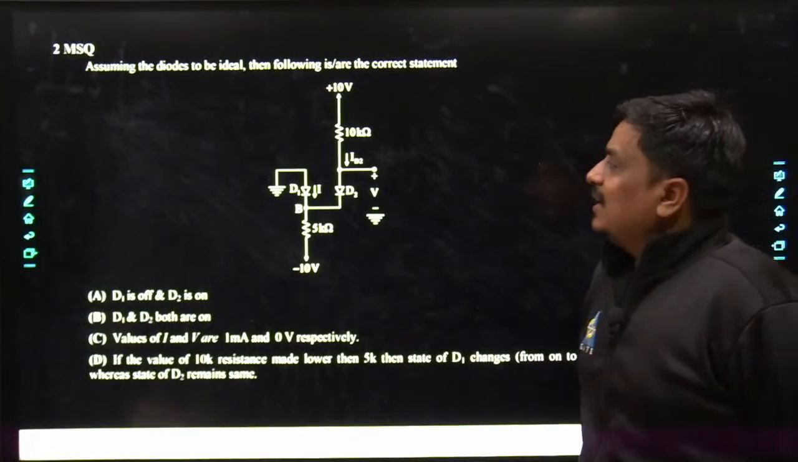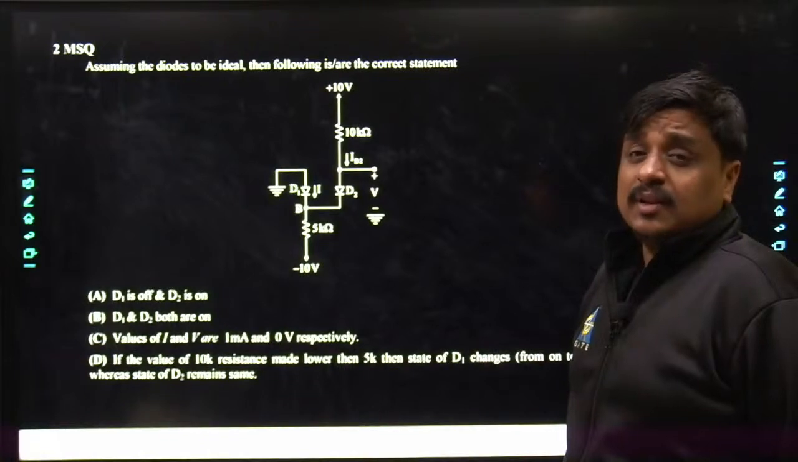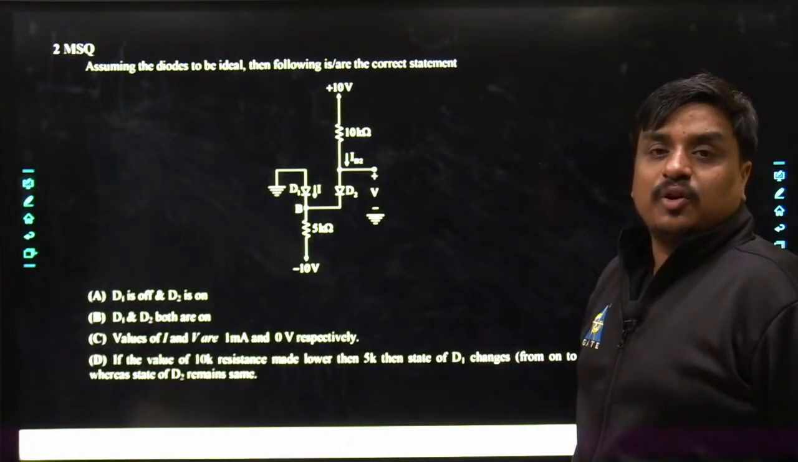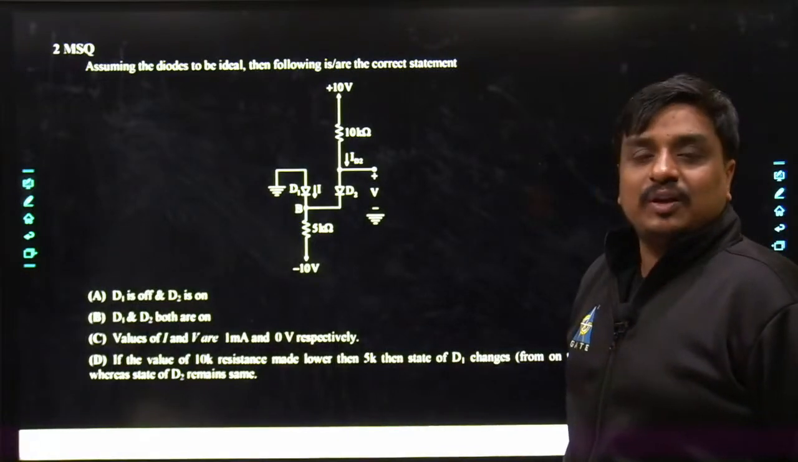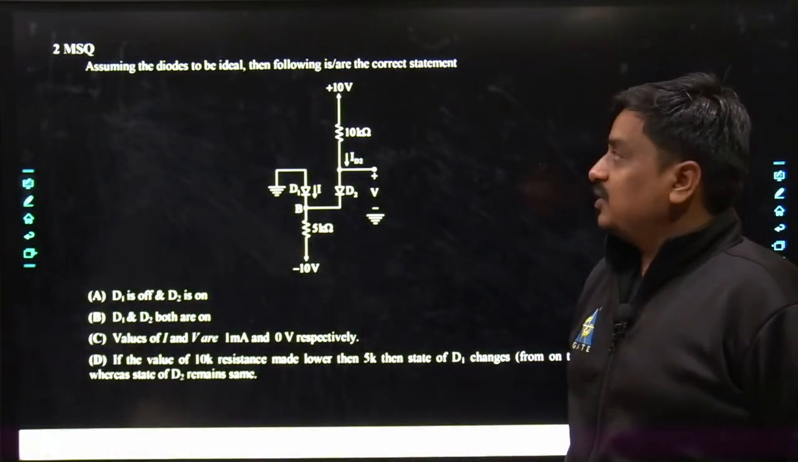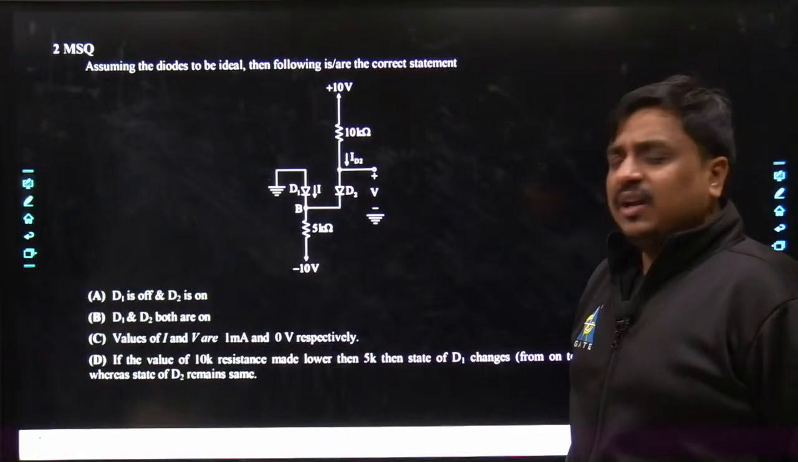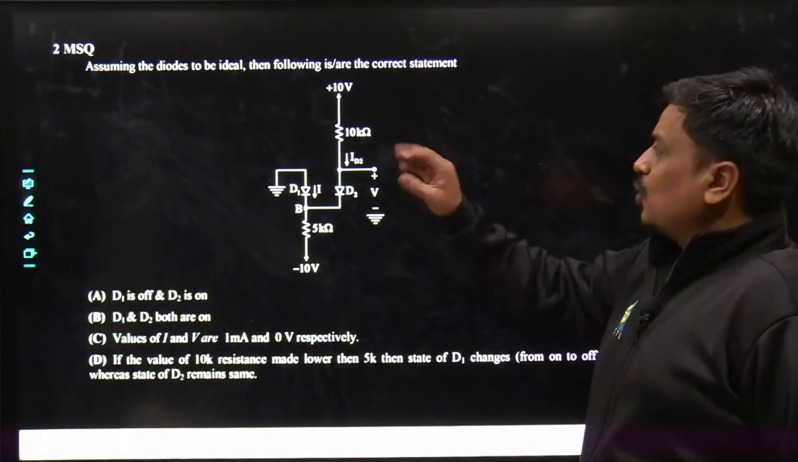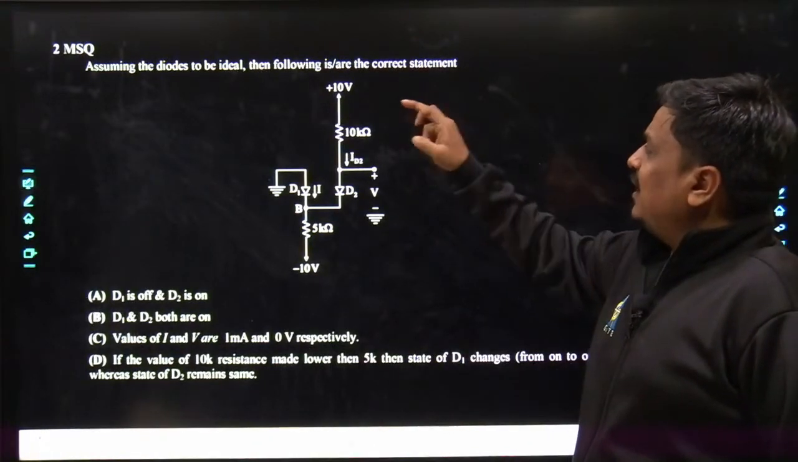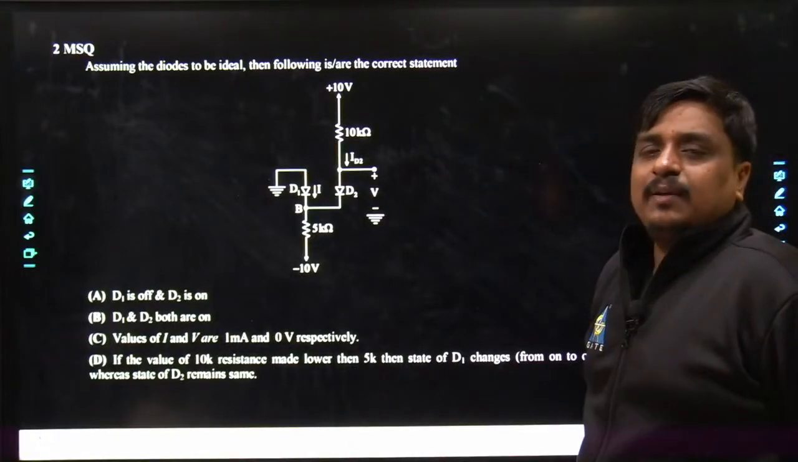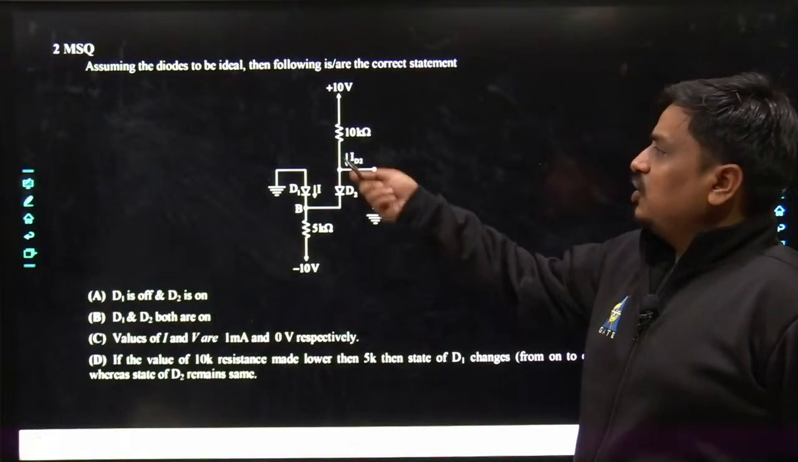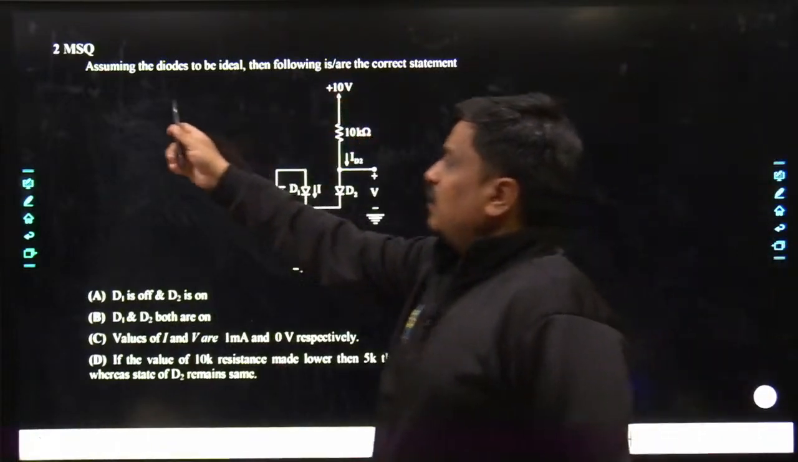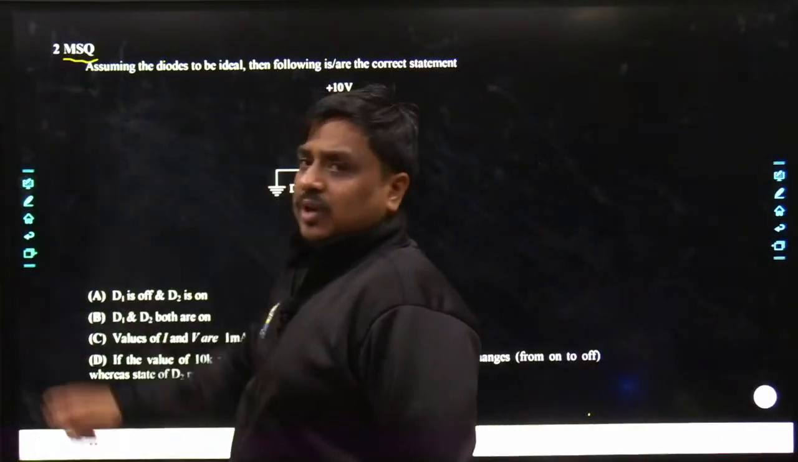Assuming the diodes to be ideal, that means if the diode goes into forward bias, by default it becomes short circuited, and if the diode goes into reverse bias, by default it becomes open circuited. No value of RF, V cut-in, anything is given. It's a pure ideal diode. Then the following are the correct statements. That means you can have more than one correct option. Even from the category of the problem, it's an MSQ type of problem.